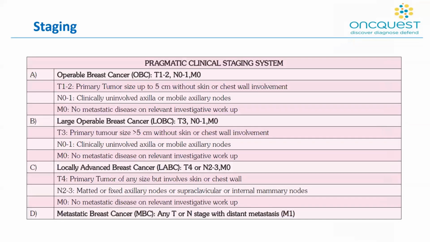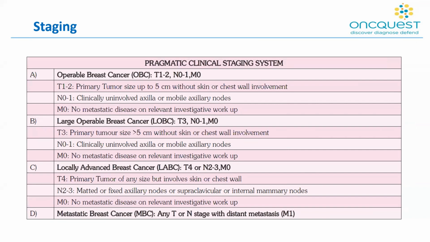Now, this is taken directly from the ICMR guidelines, in which they've given a pragmatic clinical system without going into the minute details of everything. They categorize carcinoma breast into 4 categories. The first would be an operable breast cancer, in which the tumor is essentially less than 5 centimeters, the axillary lymph nodes are 1 to 3 or negative, and there's no metastatic disease. This would be the operable breast cancer.